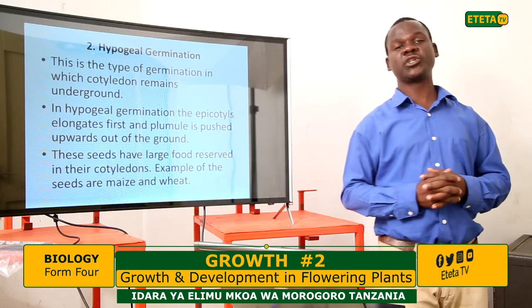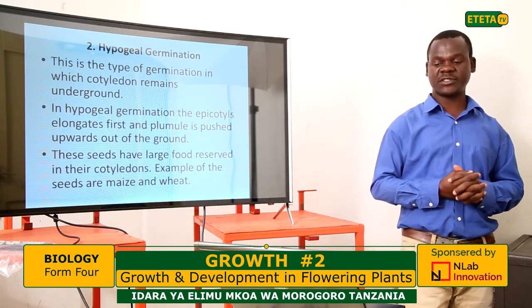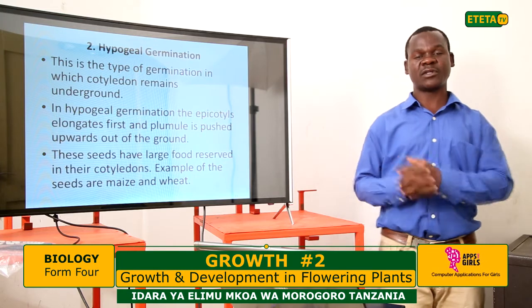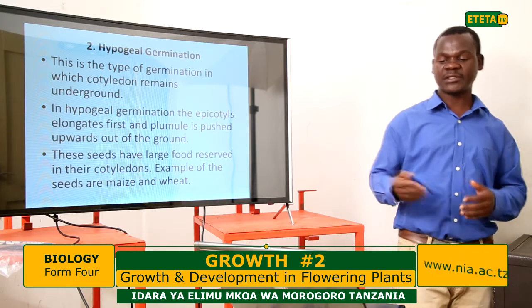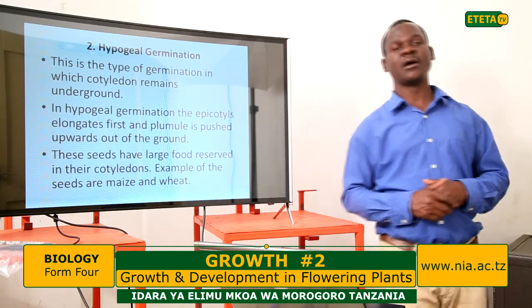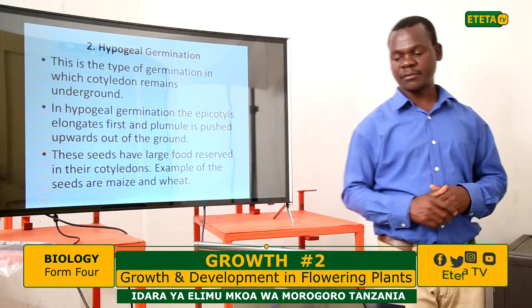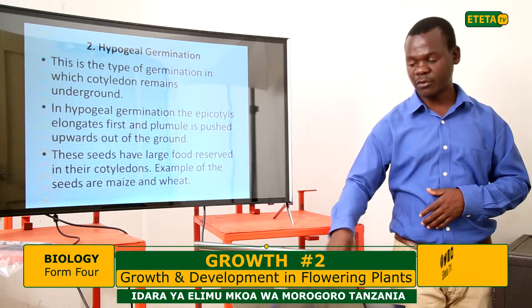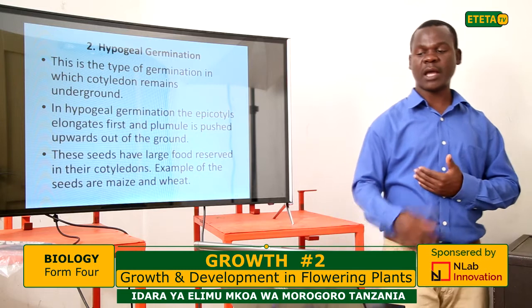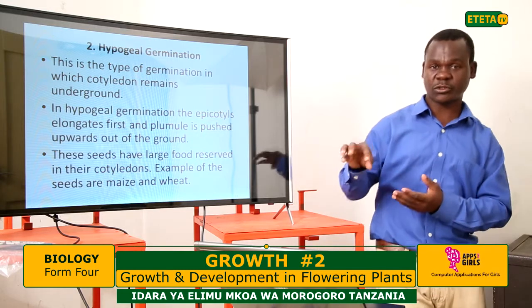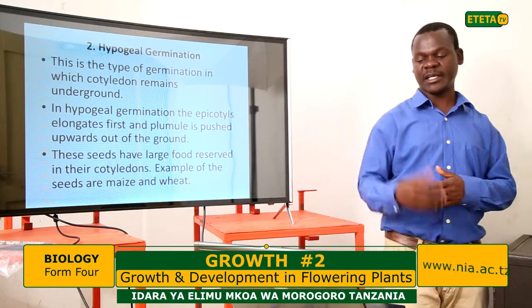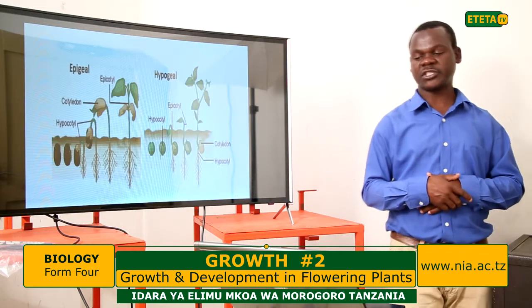This can be shown by plants such as cereals. Most cereals have this behavior, including maize, wheat, rice. All these seeds have this type of hypogeal germination. And actually, most monocot plants exhibit this type of germination.